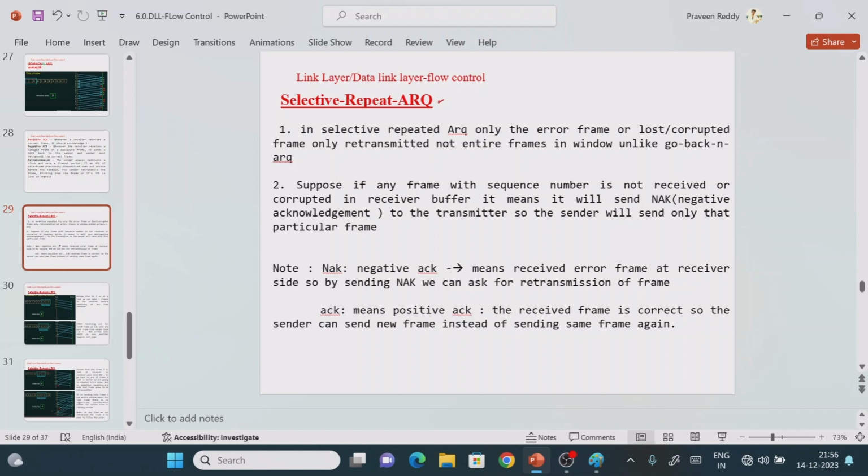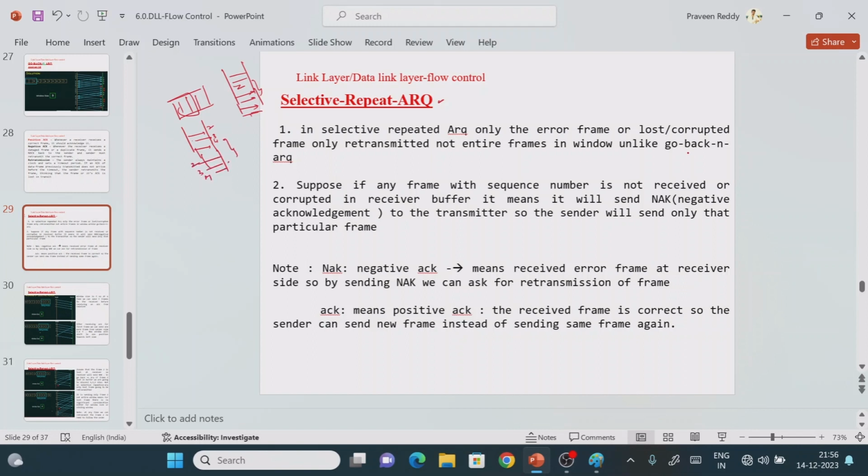The first point is that in selective repeat ARQ, only the error frame, lost or corrupted frame, is retransmitted, not the entire frame window, unlike Go-Back-N ARQ. In my previous lecture, in Go-Back-N ARQ, if a particular packet is lost, even though some later packets are received successfully, we need to go back to this window and perform the retransmission again. If the second packet is lost, even if the third and fourth are received successfully, we need to retransmit 2, 3, 4.